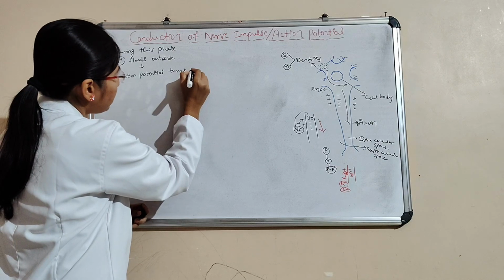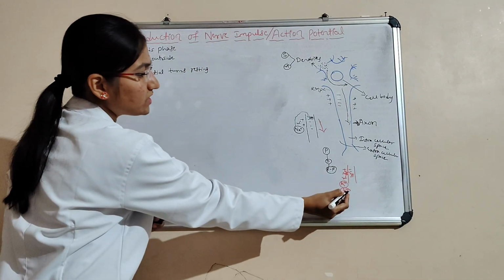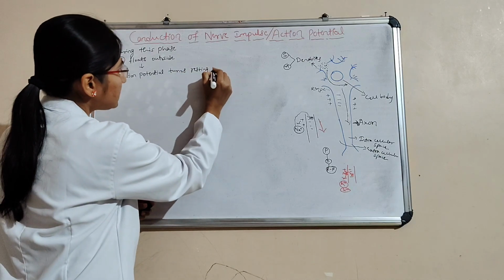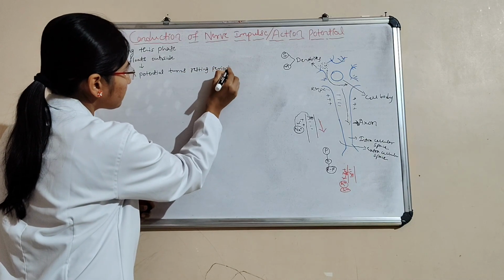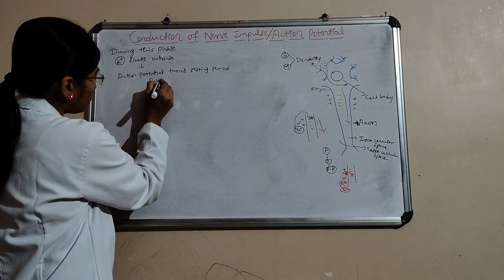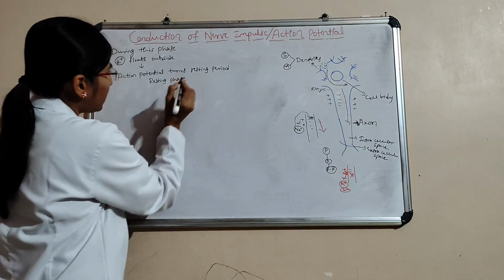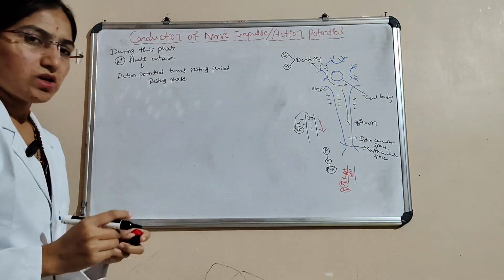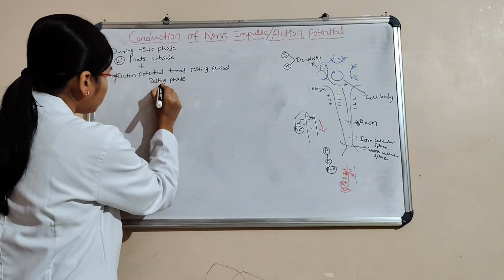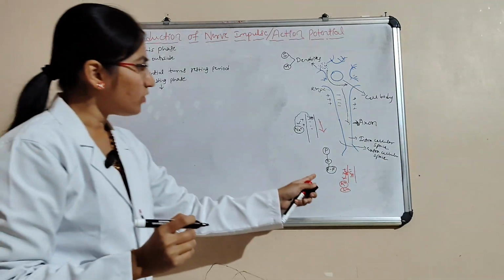The potassium comes outside as negatively charged. That is the resting period. Here the resting phase occurs. From that resting phase, here again what happens?